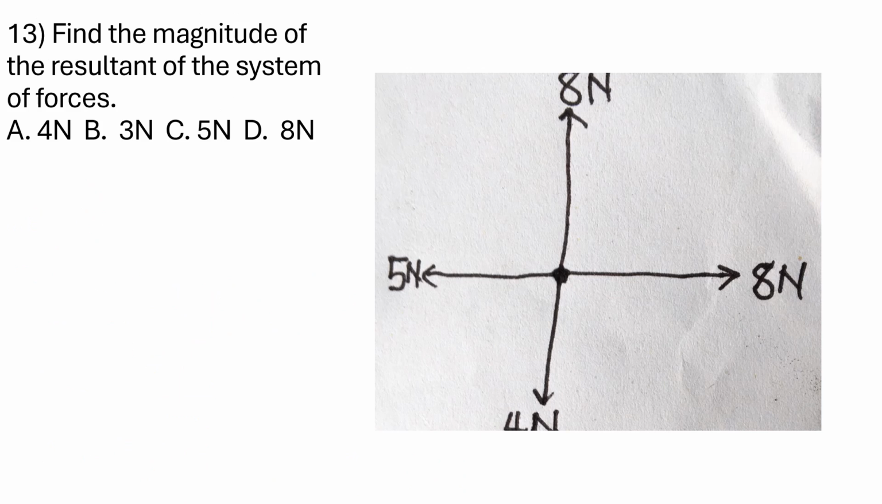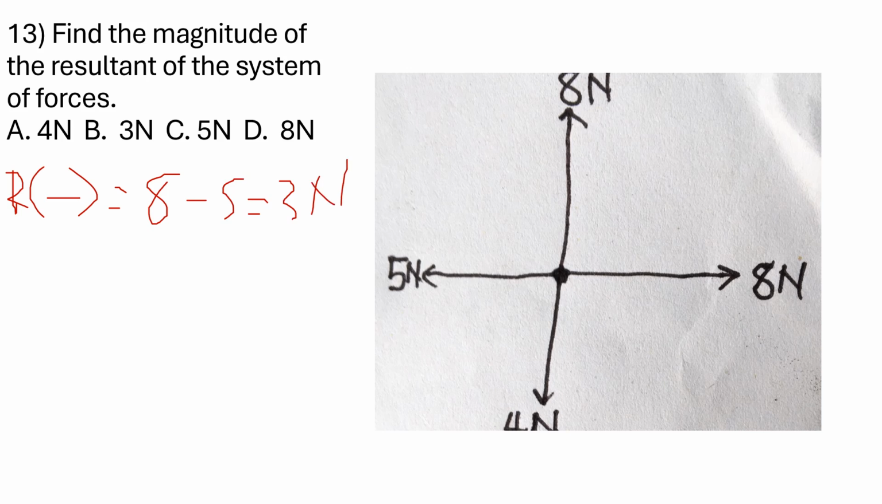Next is find the magnitude of the resultant of the system of forces. They didn't say horizontal resultant or net horizontal component of the resolution. They didn't say vertical resultant. The resultant is going to be the combination of the horizontal and vertical resolution. So I want to resolve along the horizontal in this direction. I'm going to have 8 pointing that direction, but 5 is against it, minus 5. This is equal to 3 newtons.